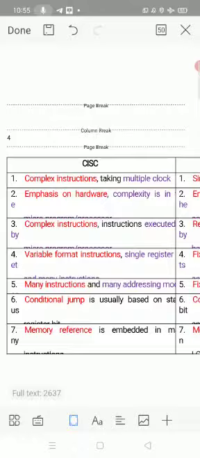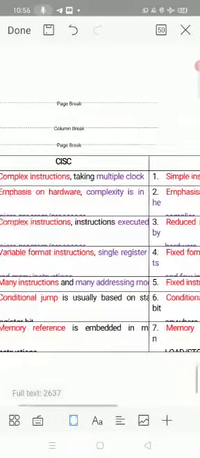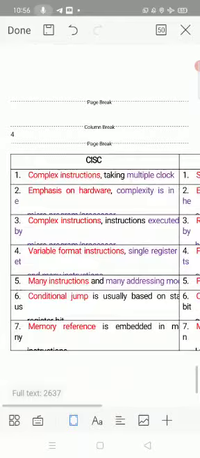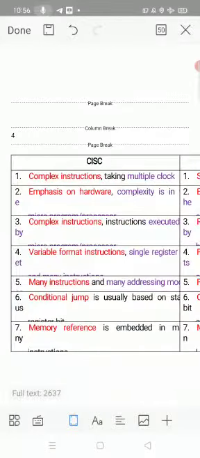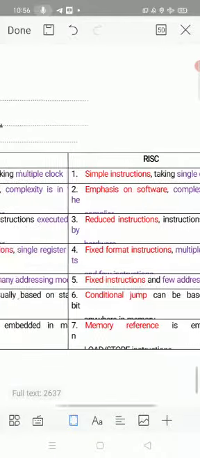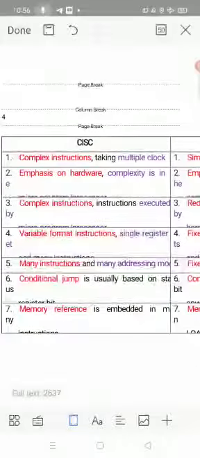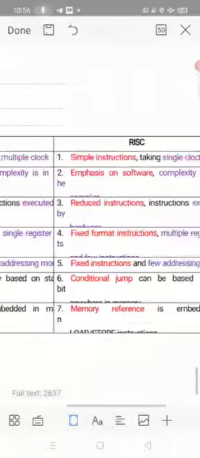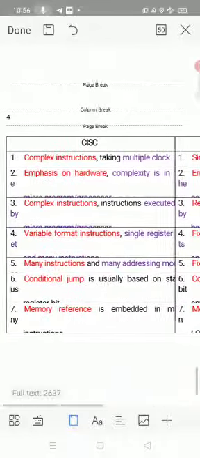So emphasis is on hardware in CISC, whereas emphasis is on software in RISC. Complex instructions here, reduced instructions in RISC. Variable format instructions here, fixed format instructions in RISC. Many instructions and many addressing modes are available in CISC, whereas RISC has fixed instructions and few addressing modes.